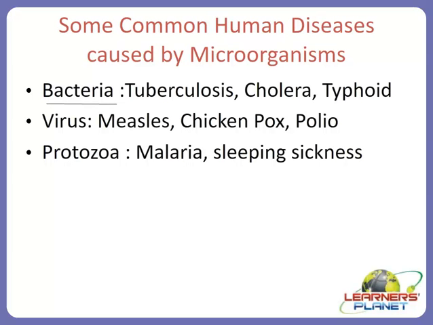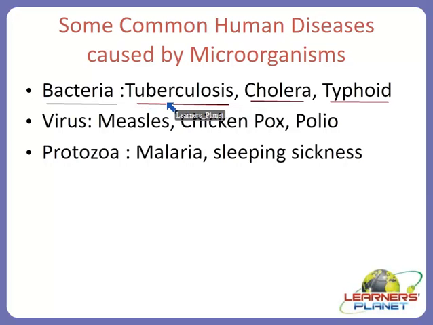Now let us understand what are the examples of the diseases which are caused by the bacteria. The very first given here is tuberculosis, cholera and typhoid. Now only these are not the three diseases caused by the bacteria. The list is so long. For example, tetanus, diphtheria and so on. But let us understand a few examples and we will just highlight what happens in these particular diseases. So this tuberculosis, the name is something very common. You must have heard about it. Commonly it is known as TB also.